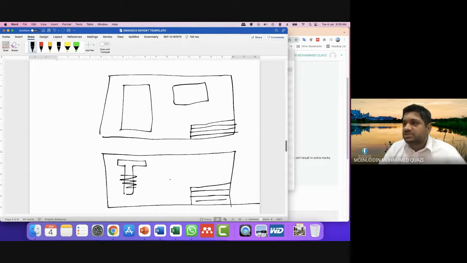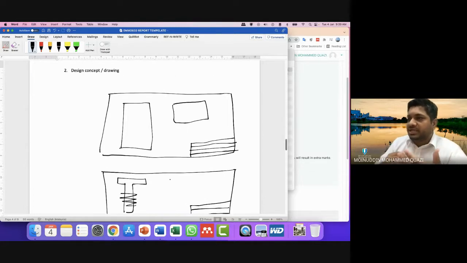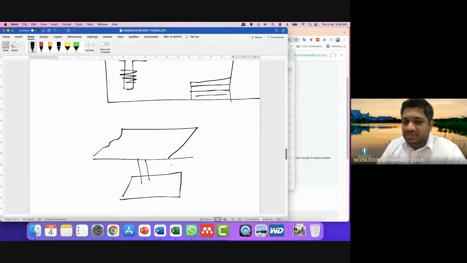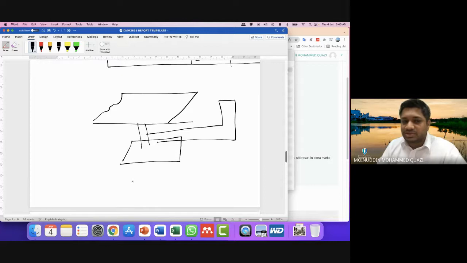Also those students who create the concept first on a piece of paper, you can attach the piece of paper also. Some students just make a concept of what kind of product they are going to make. So you can create a conceptual drawing. Here you can write in the figure label, figure number 2, conceptual drawing.